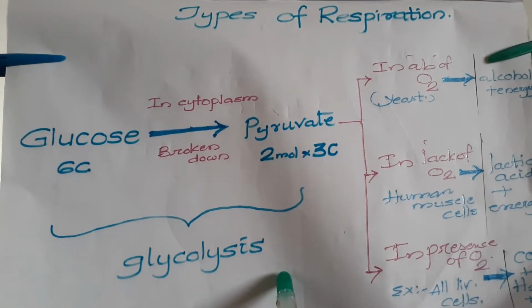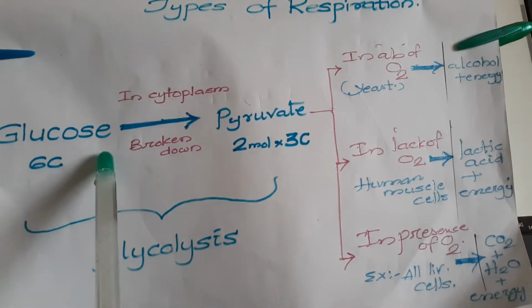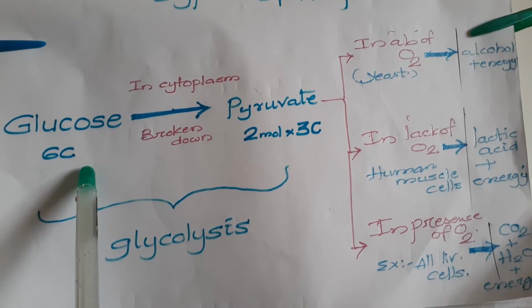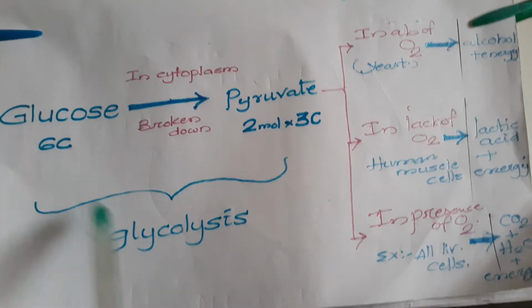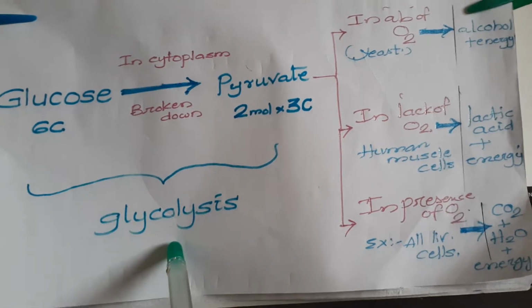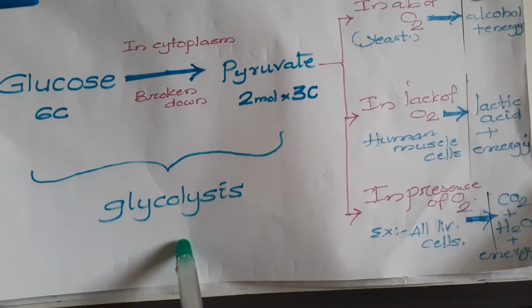What is meant by glycolysis? Here, the glucose molecule contains 6 carbon compounds. This first step of glycolysis is seen both in aerobic respiration as well as anaerobic respiration.